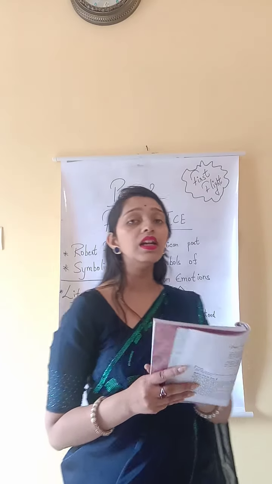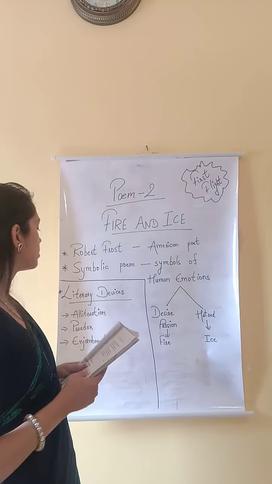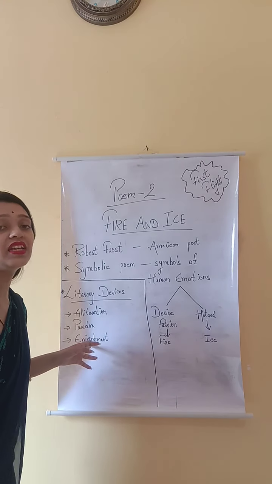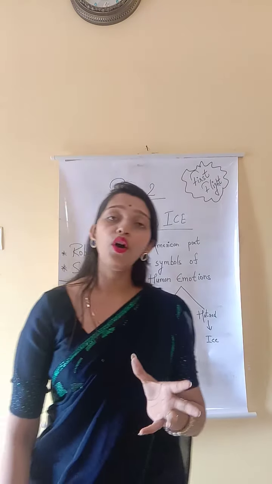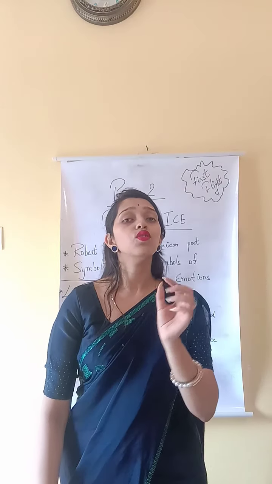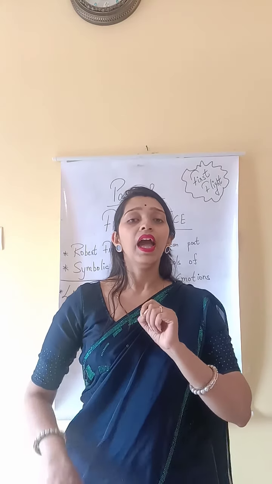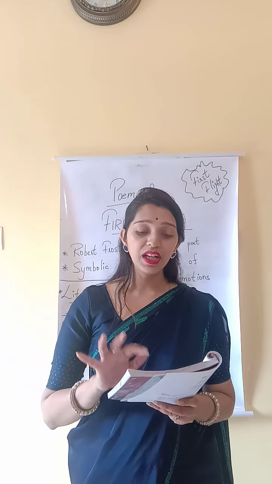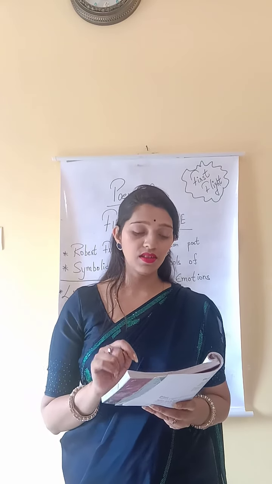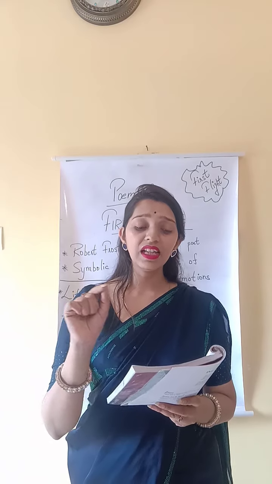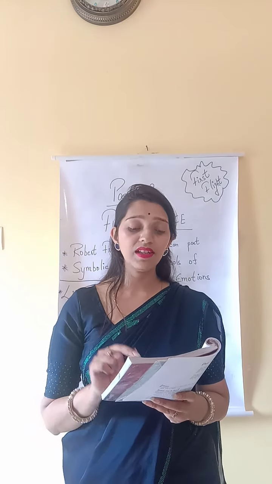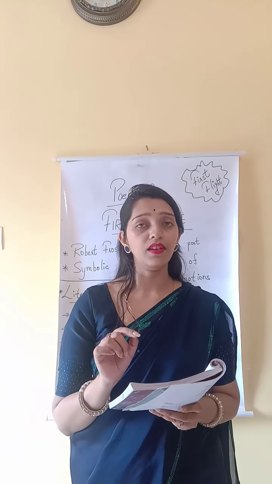Coming to the third literary device used in the poem, it is enjambment. Now enjambment means there is no pause in between the lines, no comma, no full stop, and continuous thoughts are written. For example, if you see the second stanza, from the second line, I think I know enough of hate to say that for destruction ice is also great and would suffice.